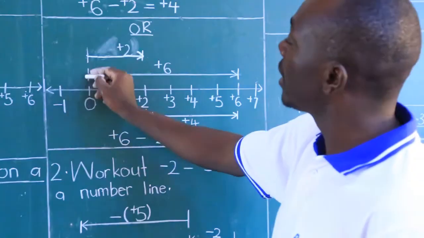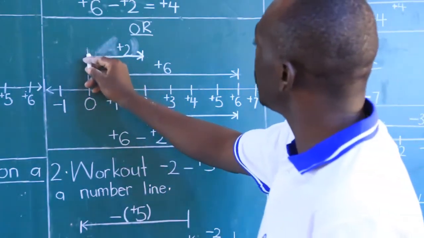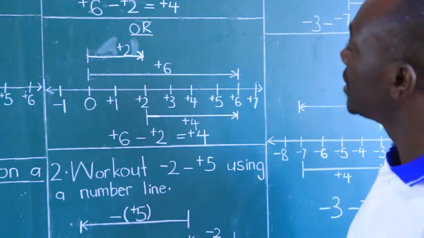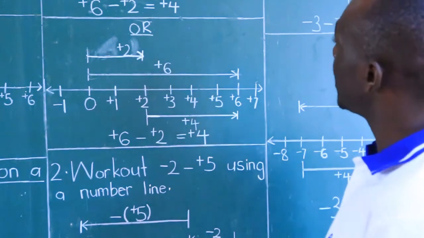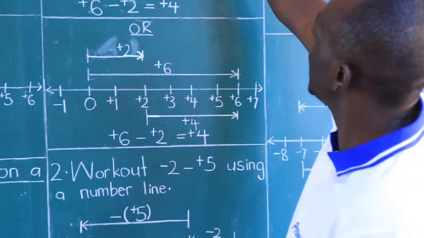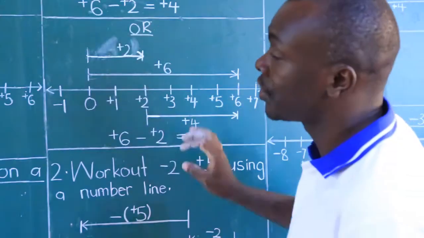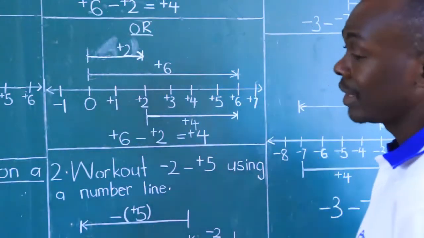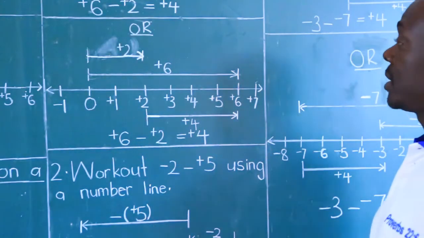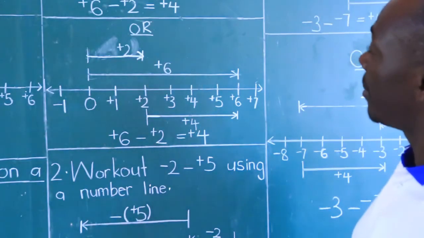Another one is going back to the origin and move 2 forward steps still and name it positive 2. Remember, the second arrow here, we named it minus into positive 2. But here, just show positive 2 because we're just showing the integers. Just the integers. That is positive 6 and positive 2 on the number line.